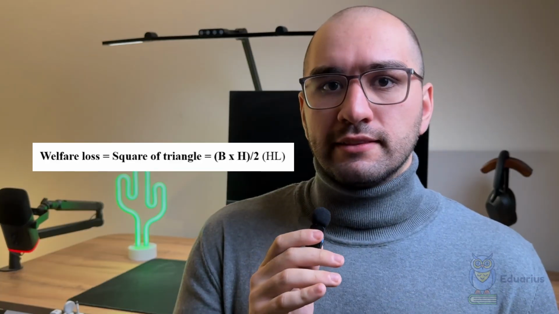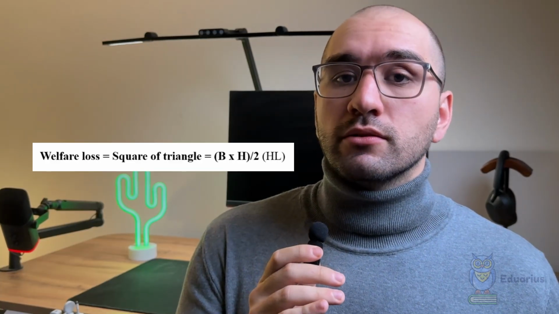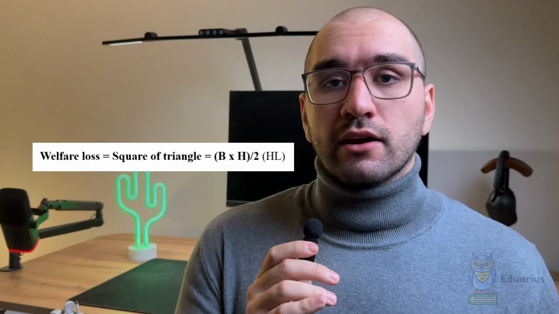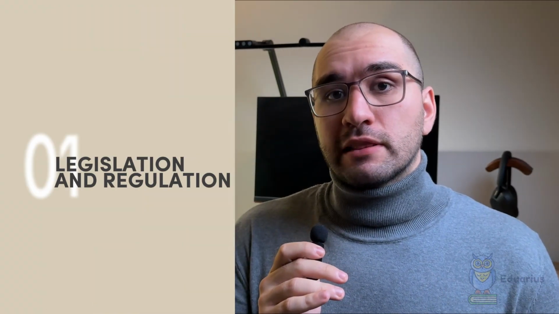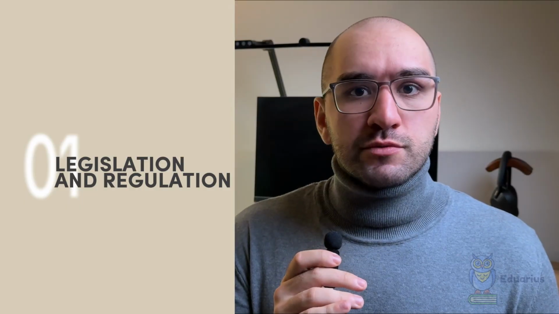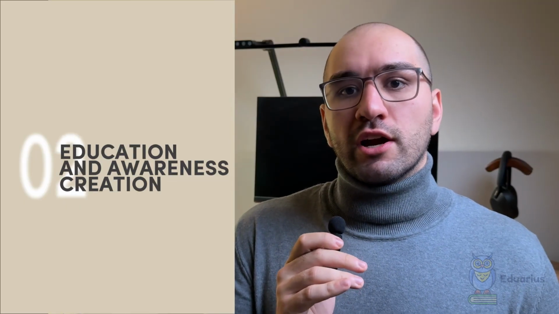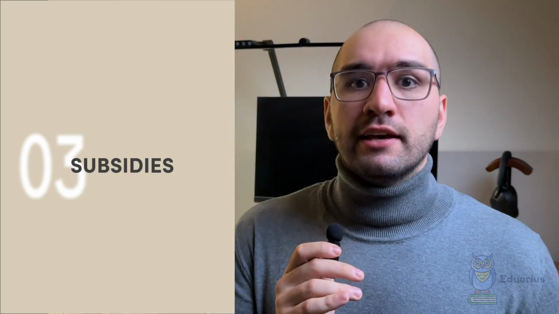Moreover, you have to calculate the welfare loss on any graph. The formula is here, but do not forget to calculate it. It is only for HL. Welfare loss equals the area of a triangle: base multiplied by height divided by 2. There are different policies to correct positive consumption externality. It can be government legislation and regulation, as we spoke about before, education and awareness creation, subsidies, and nudges.